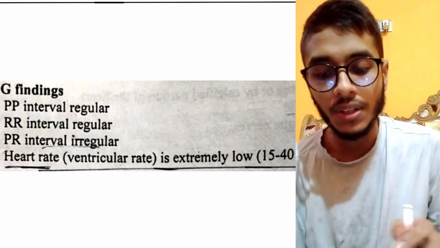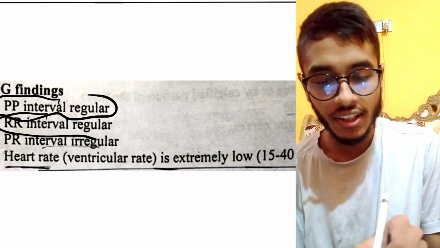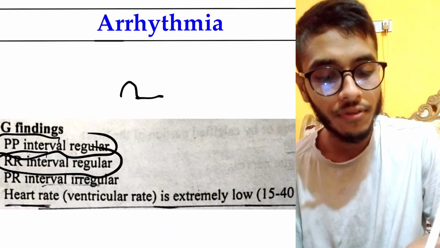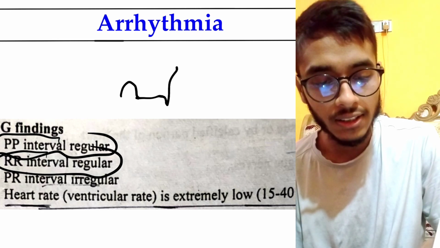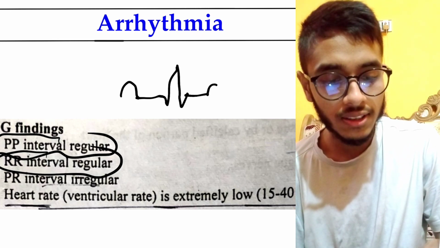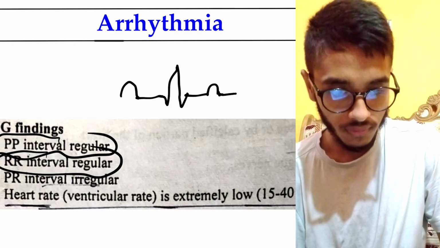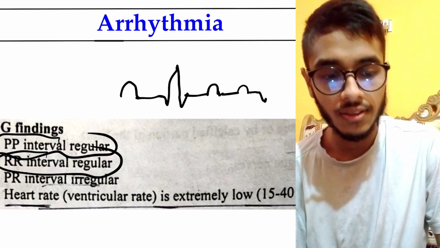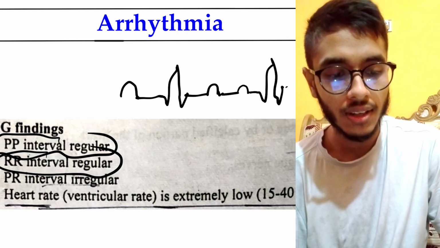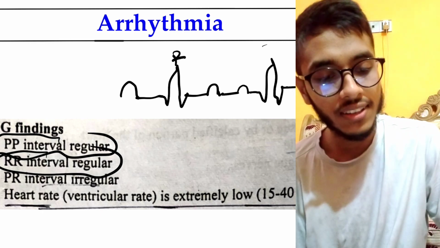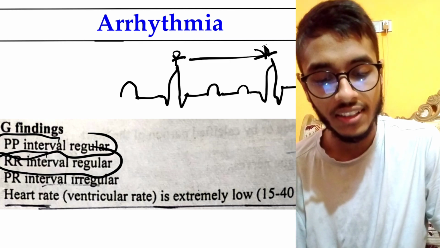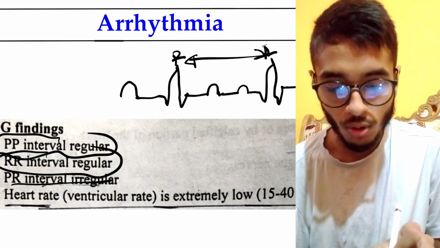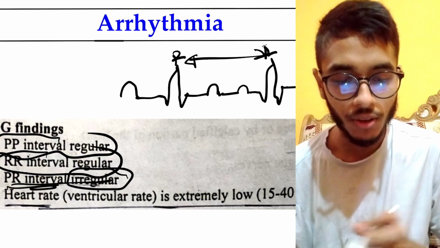Okay, and the ECG finding is the PP interval regular, the RR interval regular. We know what the RR interval is. This is the P wave, this is the PR segment, this is the QRS complex, this is the T wave, this is again the P wave, this is the QRS complex. So here look, this is R, this is R, so this is called the RR interval. Okay, so the RR interval is regular, the PR interval irregular.